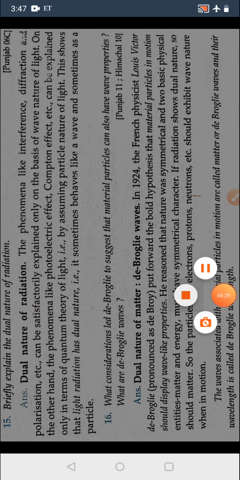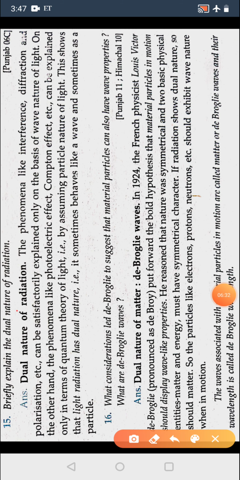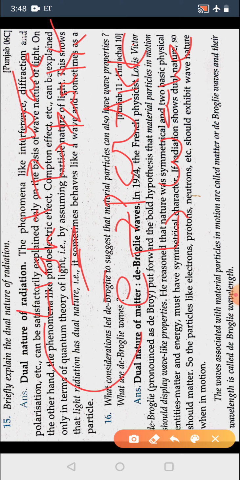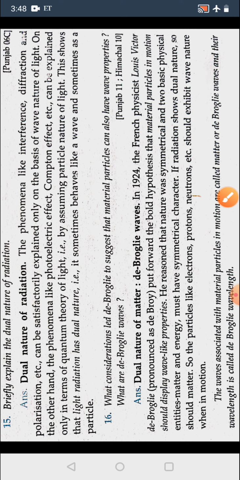It means light is a wave but it behaves like a particle, so an electron is a particle, so that must behave like a wave. So it is symmetric. That was explained by de Broglie, and he suggested that